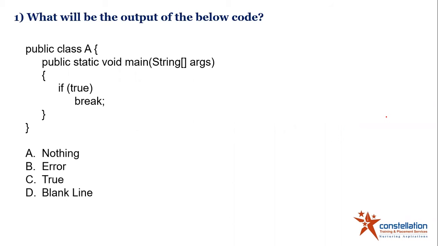So the first question here, as you can see, is: what will be the output of the following program? Here it is saying public static void main String, if true, and then there is break, right? Most of the people will think, okay, if true, the condition is going to be true by default. Now what will happen after that is there is a break statement. So there can be a blank line. Most of the people will go with option D, or they might feel like nothing is going to happen because there is no printf statement.